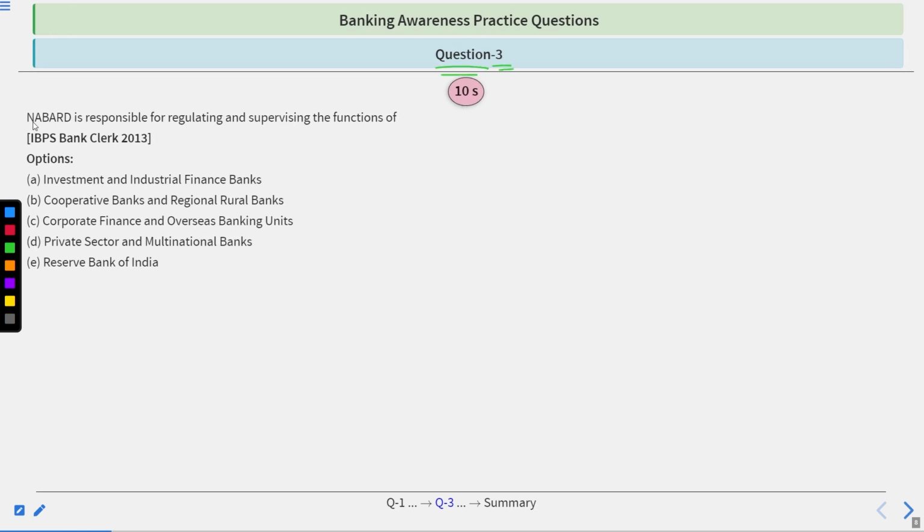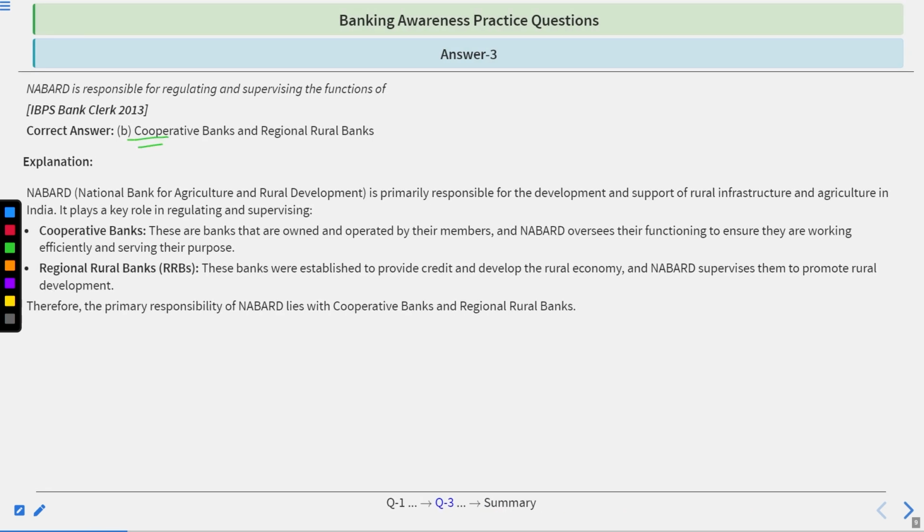Question number 3. NABARD is responsible for regulating and supervising the functions of investment and industrial finance banks, cooperative banks and regional rural banks, corporate finance and overseas banking units, private sector and multinational banks, Reserve Bank of India. To answer this, you will have 10 seconds, then I will give you the answer. So your time starts now. Okay, the time's up. Correct answer is cooperative banks and regional rural banks.